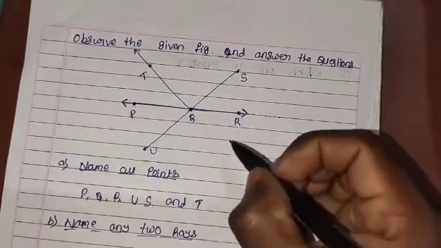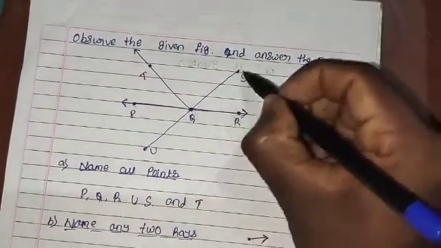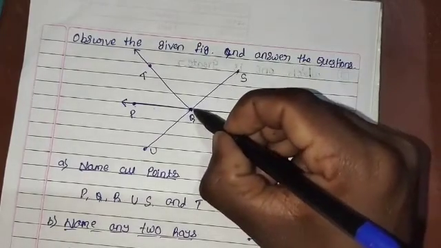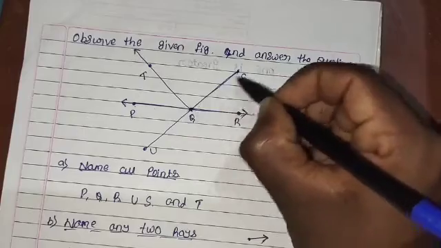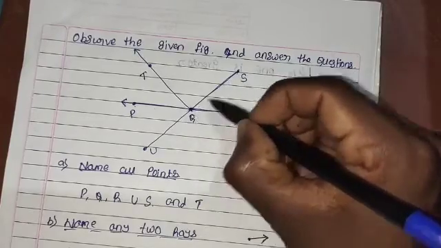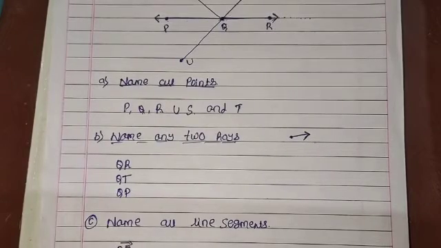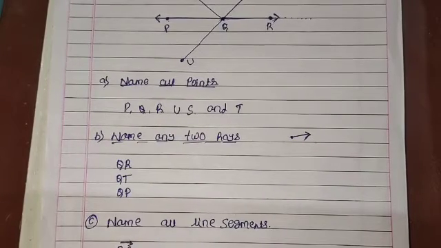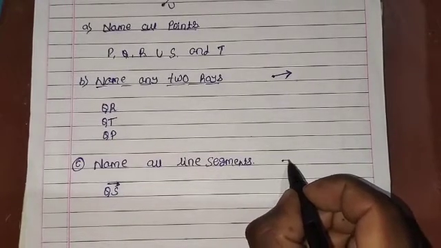If we take Q and S, here Q is one point and S is another point. QS has a definite length because it has 2 end points. So QS is a line segment. We can represent a line segment like this.